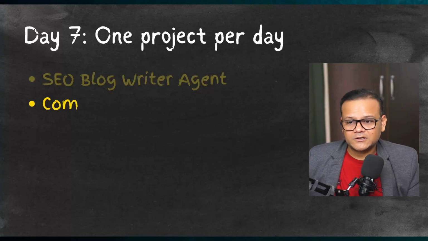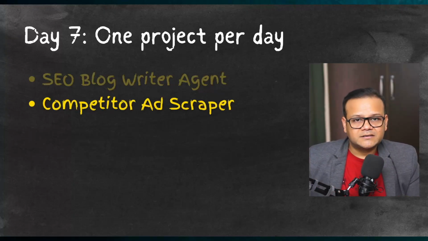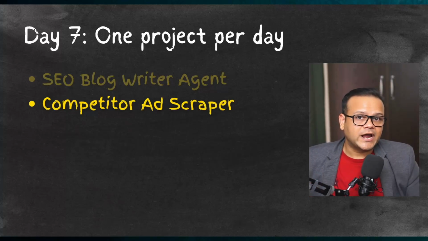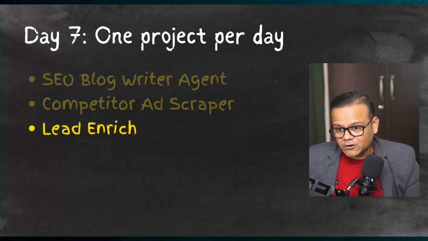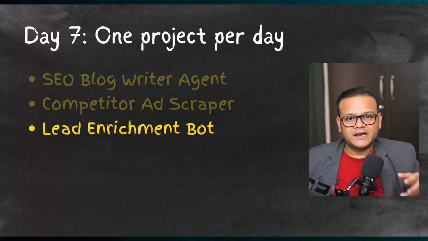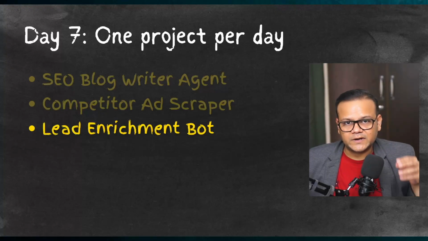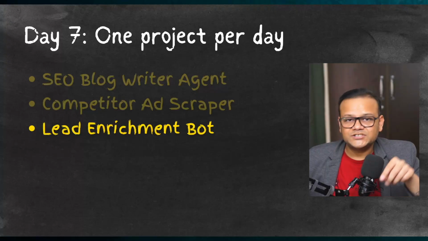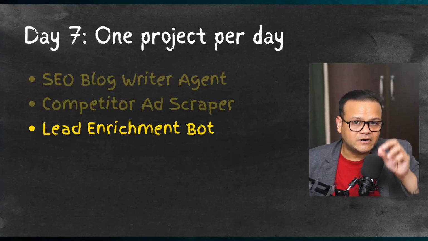After that, you can look into a competitor ad scraper. How do you find competitors' ads from the Facebook ad library, for example? You can also get into lead enrichment, an agent which goes through the internet or LinkedIn, tries to find particular profiles, their industry, their experience, and enriches that particular contact's data.